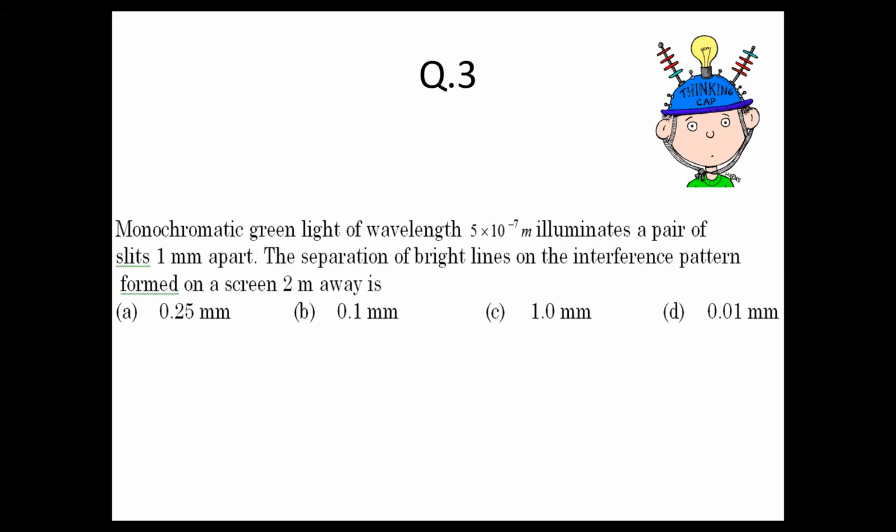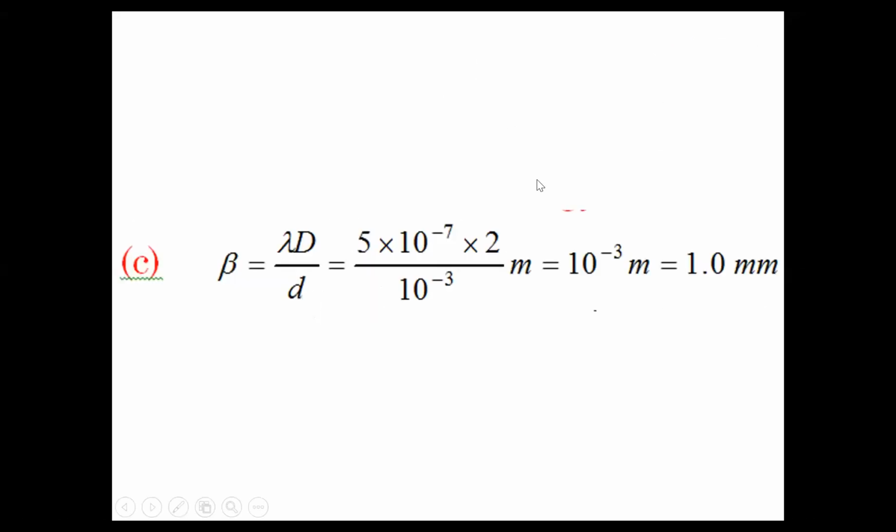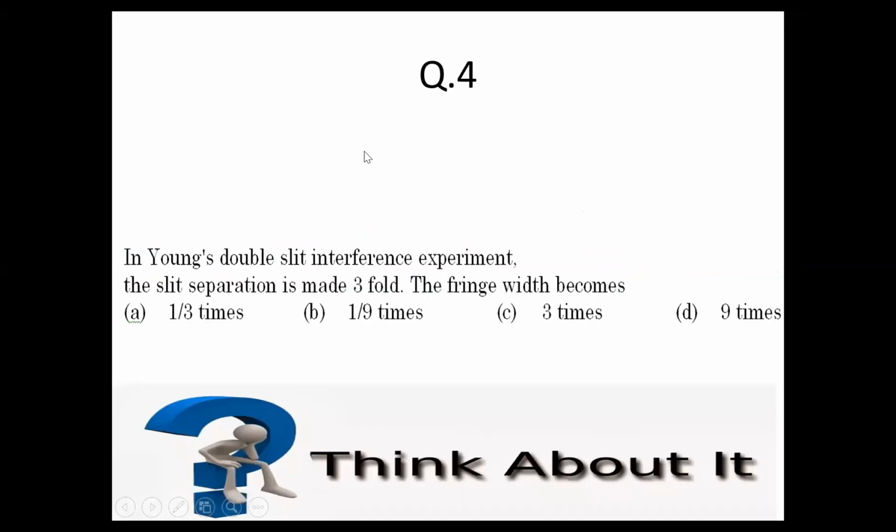Question number 3 now. What answer did you get for question number 3? You must have solved this question. Yes, the answer will be option C. If you've done it perfectly, your width is lambda D upon d, where lambda, capital D and small d were given to you. So your answer should be option C. If you've got option C, very good, excellent. Moving on to the next question.